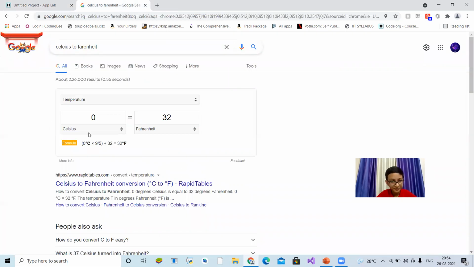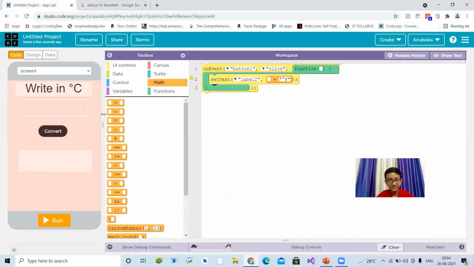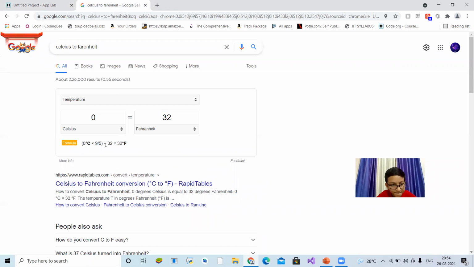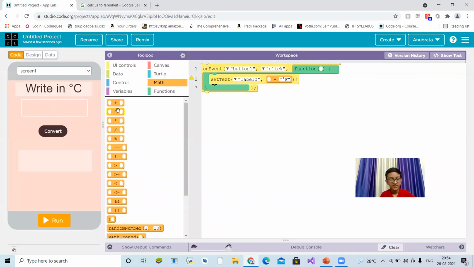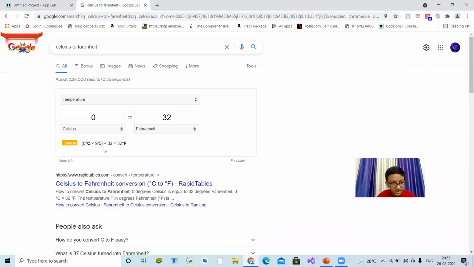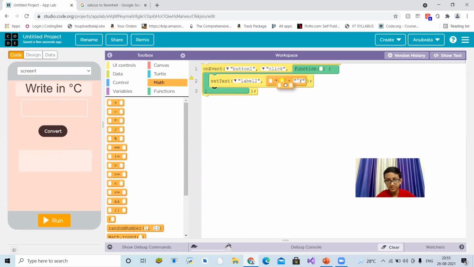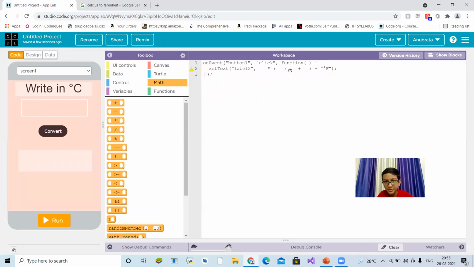So what is the formula? Celsius into 9 by 5 plus 32. It will be in brackets. Celsius into 9 by 5 will be in brackets. Celsius, we will do that later. So 9 by 5, I think we will add that later. Plus 32. Firstly, this plus thing will be there. Celsius into 9 by 5 plus 32. Let me go to text and add the brackets manually.